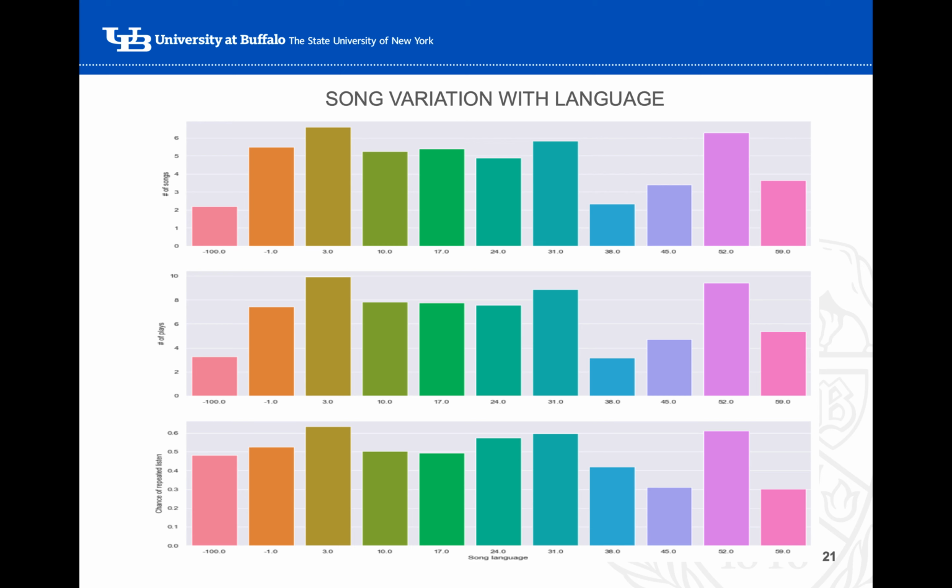Even here we could not say for a fact that there is a trend, but we could see that some languages were more popular compared to others, like songs belonging to a particular language were listened to more than the other languages. And there was a particular language for which the language type information was not present, so that was null there. We replaced it by -100 to actually visualize it, and we could see that there is a significant impact for those null values as well.